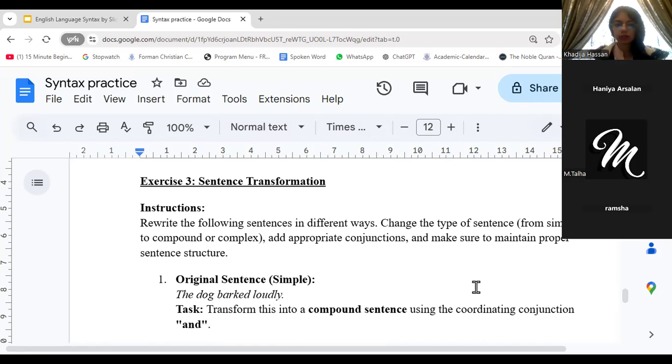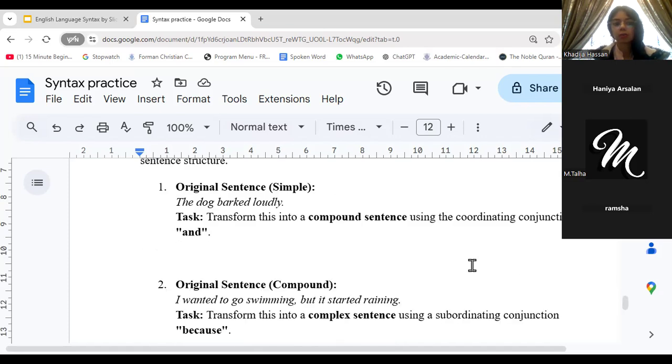Rewrite the following sentences in different ways. Change the type of sentence from simple to compound or complex. Add appropriate conjunctions. Make sure to maintain proper sentence structure, right? The conjunction they have given to you, so it's going to be really easy. The original sentence was the dog barked loudly. That is simple. Transform this into a compound sentence using the coordinating conjunction and. So you have to make this into a compound sentence and you have to use and to do it.